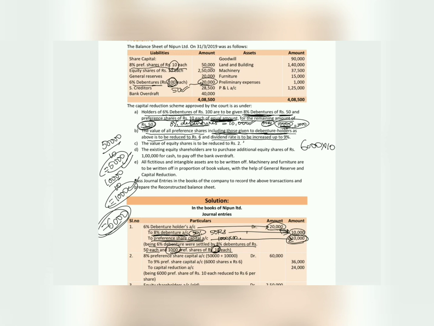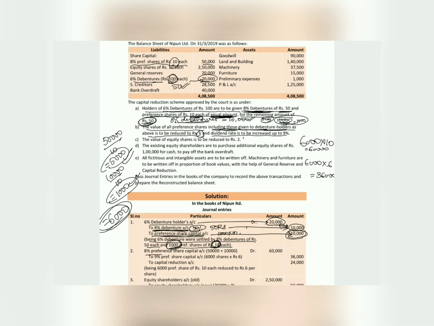Now the value has been reduced to rupees 6. So we are reducing the value of 60,000 worth of share value into 6,000 into 6 rupees. That comes to 36,000. So the entry will be 8% preference shares account debit, that is 50,000 which we have in the balance sheet, and 10,000 which we have just passed in the previous entry. 50,000 plus 10,000, 60,000 worth of shares.